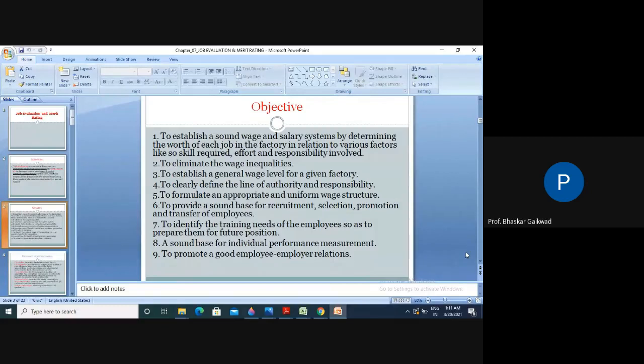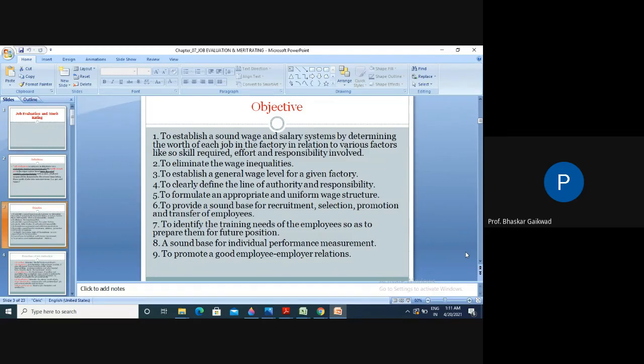Among these is inequality in the wage system. For example, 10 lathe machines are there, and workers are working on the 10 machines. If you see the salary of each person and it is different, then this is called inequality, because all these 10 workers are doing the same work.